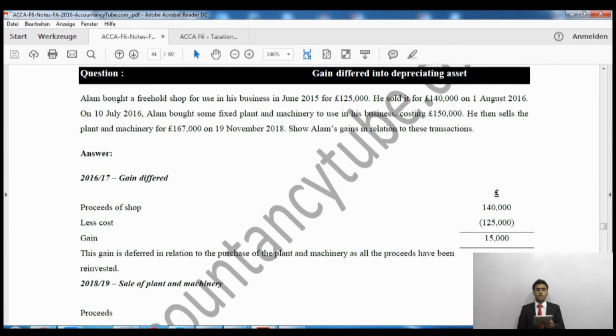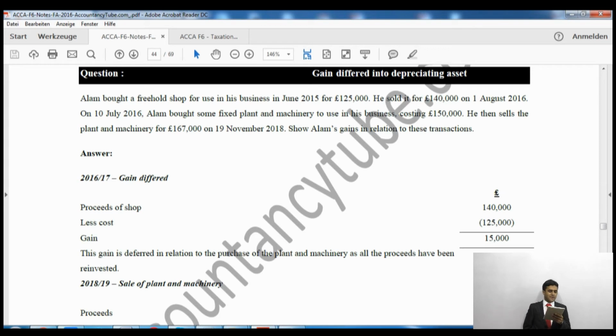So this gain is going to be chargeable on the earliest of the three events which we have seen. Which are the three events? First is the 10 years, the second one is the sale of the asset, and the third one is that we cease to use it as a business asset. So let's see if any of these three events is happening in this question.